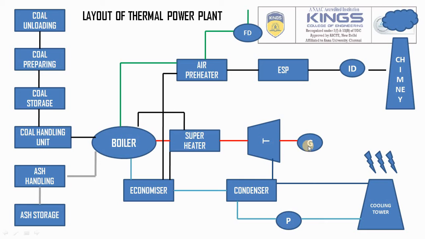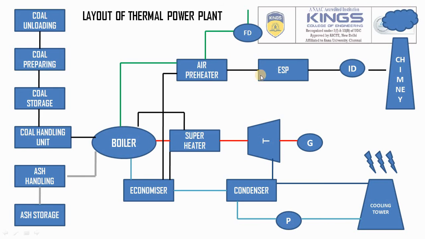At the same time, the flue gas goes to the superheater, after that the economizer, and then through the air preheater. The flue gas temperature will be around 100 degrees Celsius. That 100 degrees Celsius flue gas we can utilize through the air preheater and economizer for heating the incoming water.